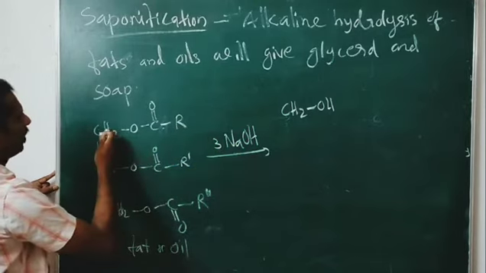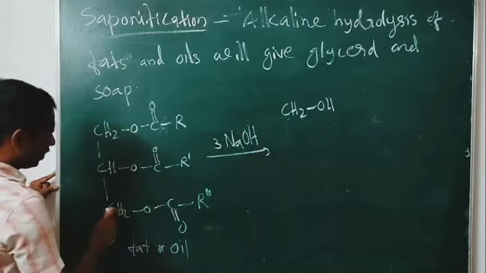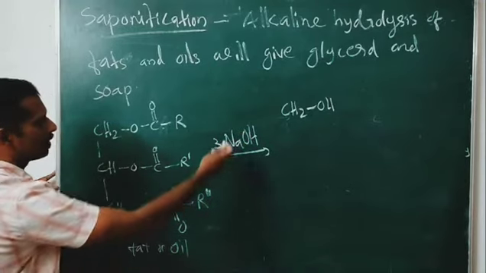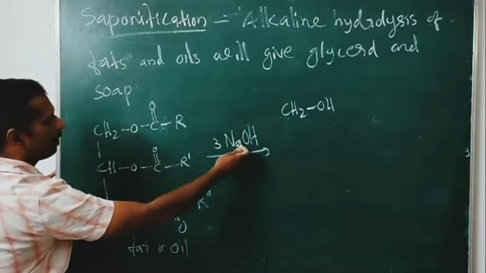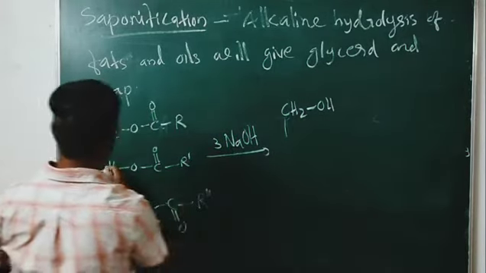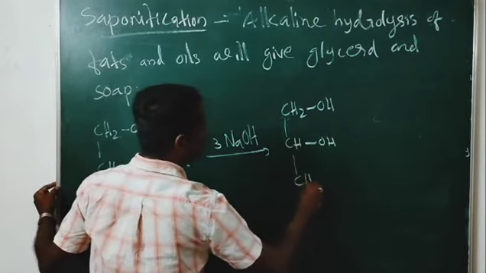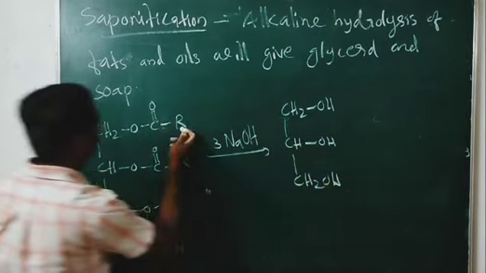So here you get CH2OH, and here also you get CHOH, CH2OH from 3 molecules, with the remaining 3 molecules of Na. First Na will go here, so what we will get? CH2OH, here it is CHOH, and here it is CH2OH.